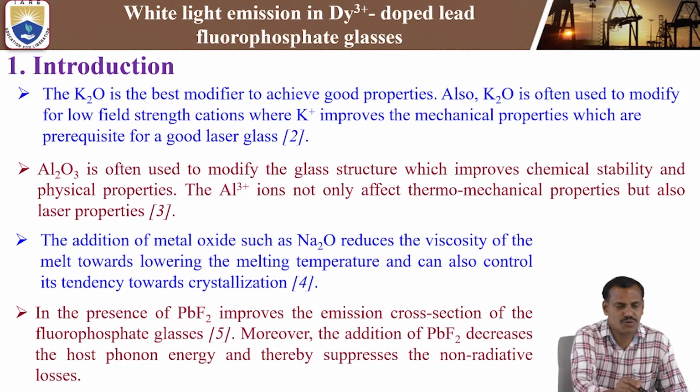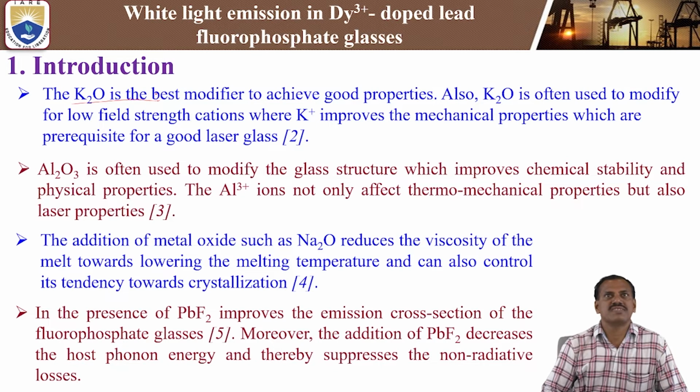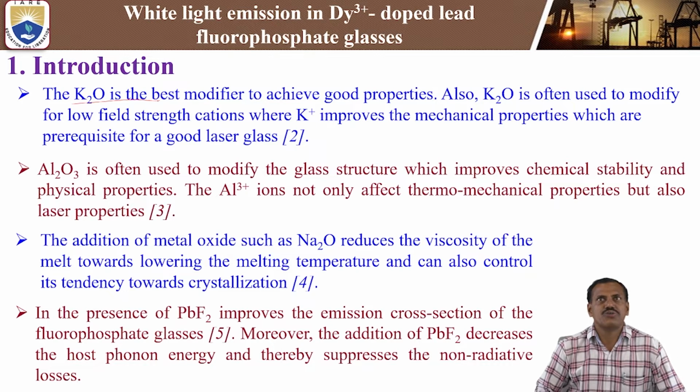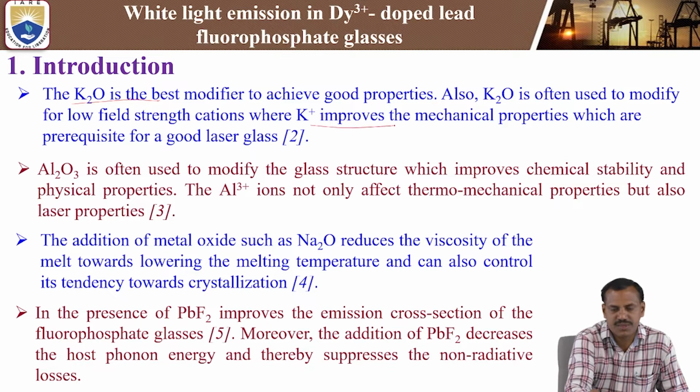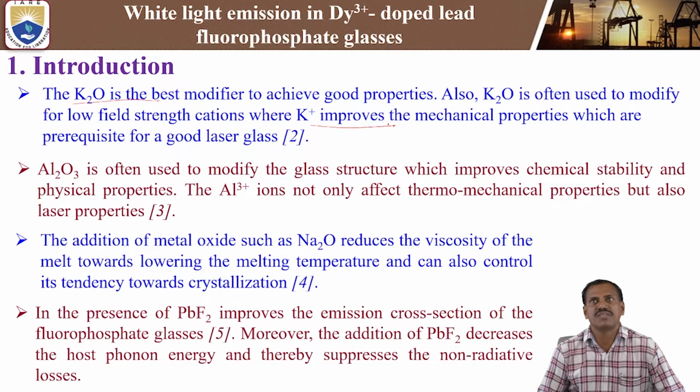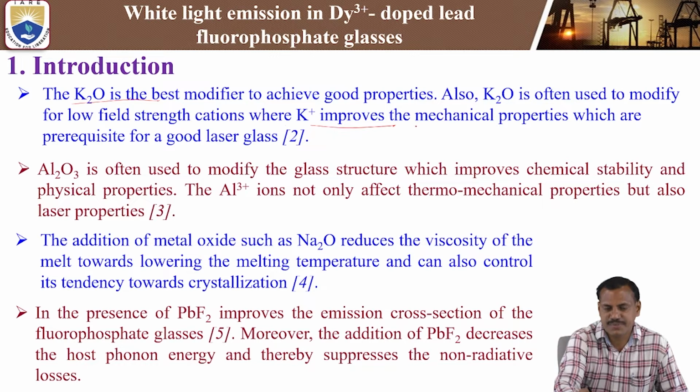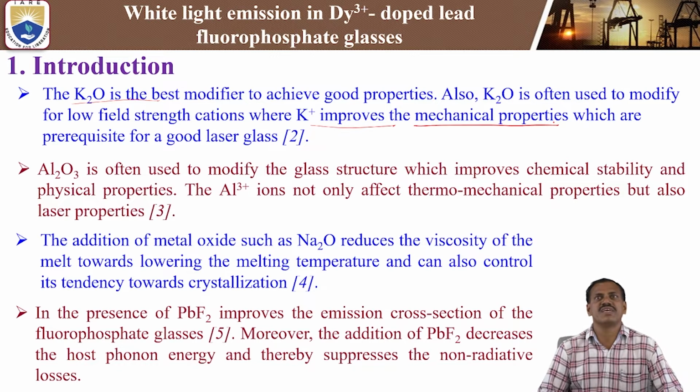First, K2O, potassium oxide. Potassium oxide is the best modifier to achieve good properties. Also, K2O is often used to modify low field strength cations, where K+ improves the mechanical properties, which are precursors to good laser glass. So this is a mechanical property. It will improve the mechanical properties whenever you use potassium oxide as a modifier.